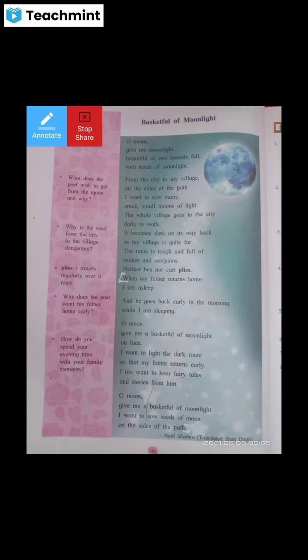So let's turn to the next stanza. Oh moon, once again our poet Sunil Sharma is addressing the moon, because he expressed his problems and the problems of villagers, and that's why he's demanding the seeds of moonlight here. So once again he is addressing the moon: oh moon, give me a basket full of moonlight on loan. So this child is demanding a loan from the moon. What kind of imagination is in the mind of that little child?